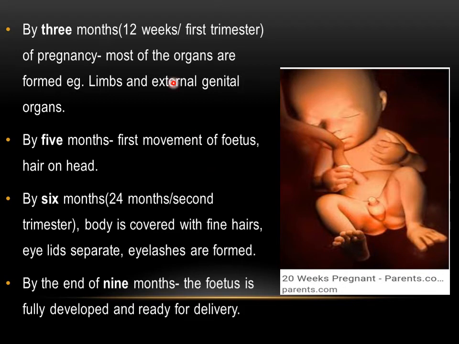By 3 months, that is 12 weeks, also called the first trimester of pregnancy, most of the organs are formed in the embryo. For example, limbs and external genital organs. By 5 months, the first movement of the fetus can be felt, and the hair also develops on the head. By 6 months, that is the second trimester, the body is covered with fine hairs, eyelids separate, and eyelashes are formed. By the end of 9 months, the fetus is fully developed and it is ready for delivery.